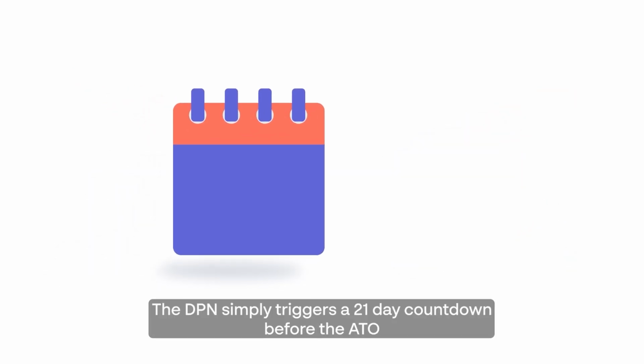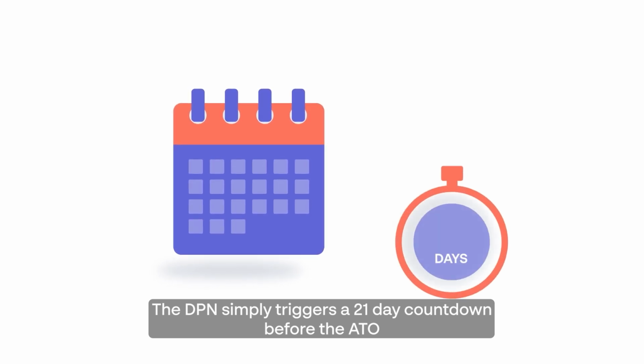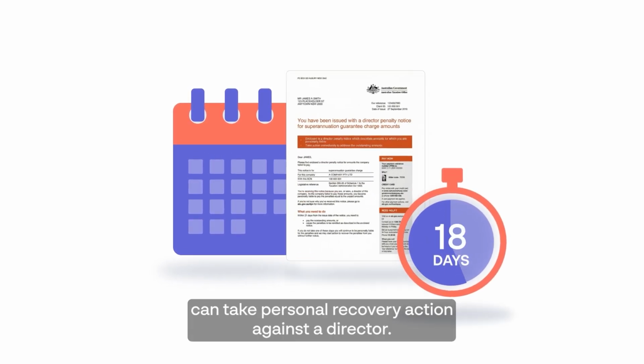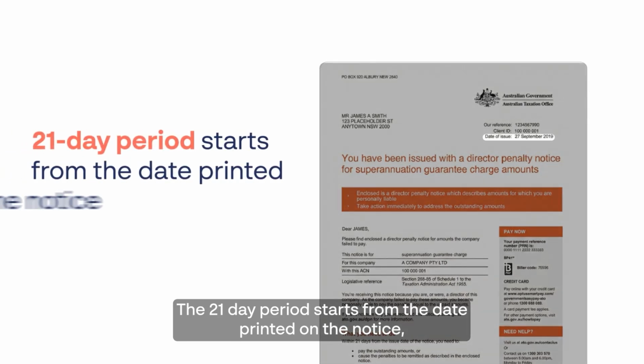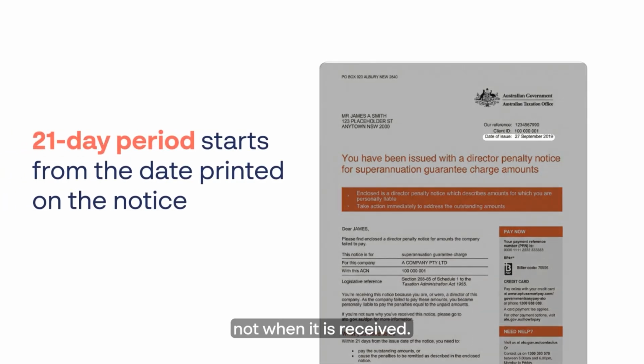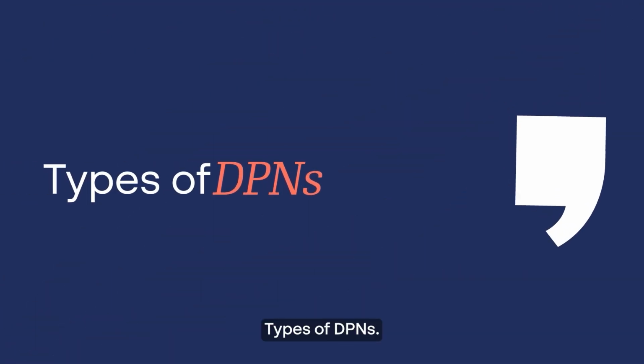The DPN simply triggers a 21-day countdown before the ATO can take personal recovery action against a director. The 21-day period starts from the date printed on the notice, not when it is received. Therefore, timing is critical. Types of DPNs.